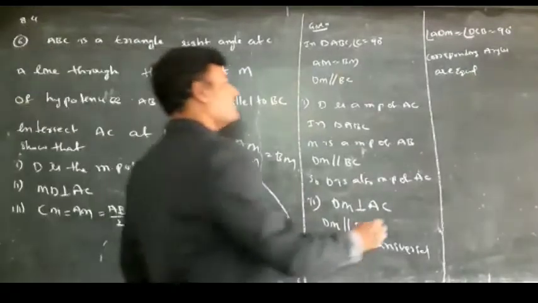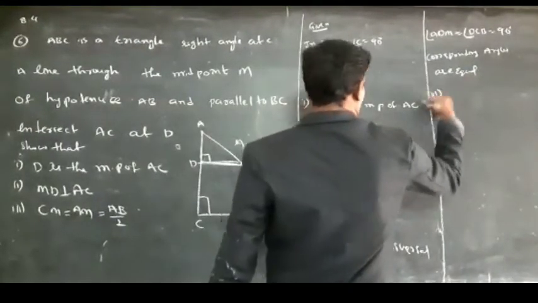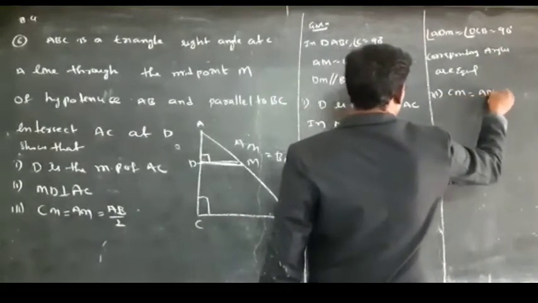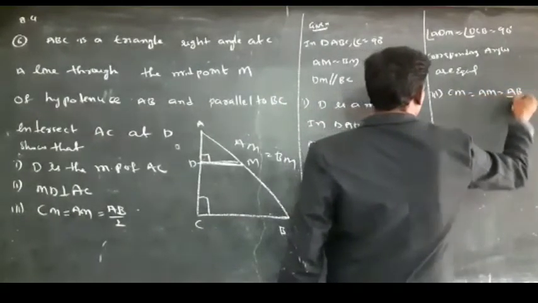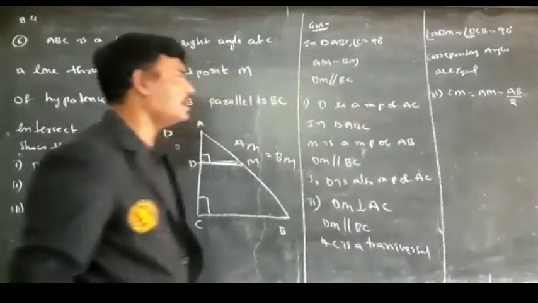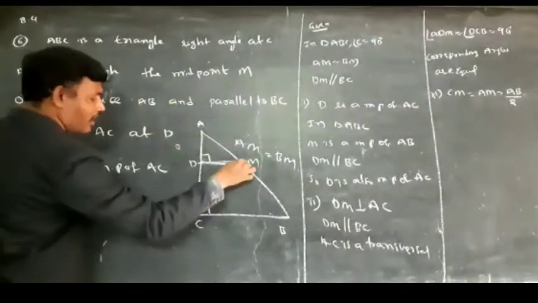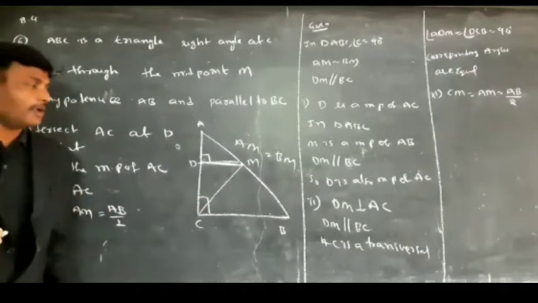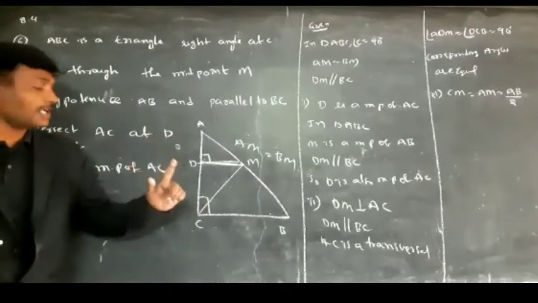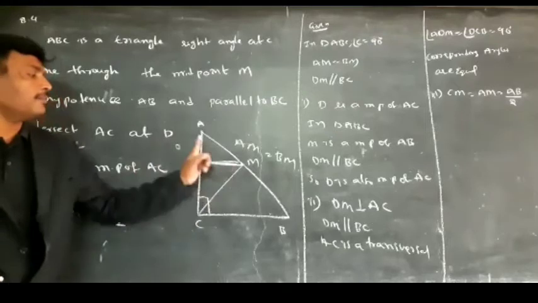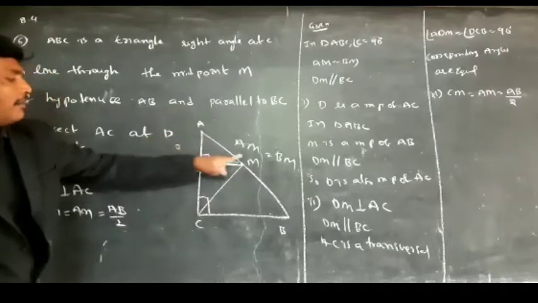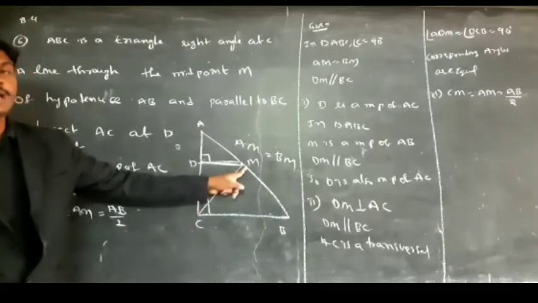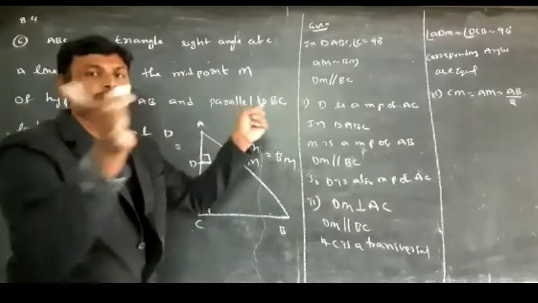Then what about the third one? For the third one, you have to prove CM is equal to AM, which is equal to AB by 2. To prove this, I am joining C and M. By joining C and M, another triangle is formed. What is that? ADM is a triangle and also CDM is a triangle. Now I am comparing the two triangles.